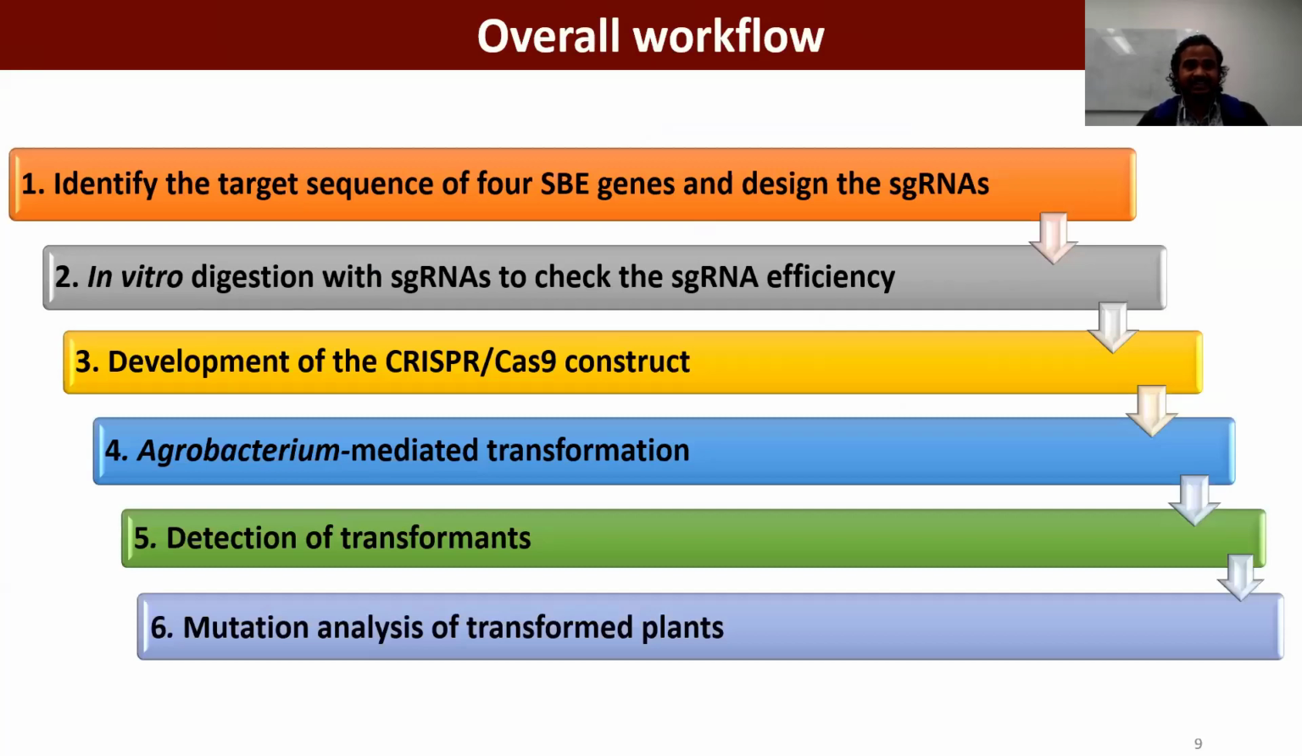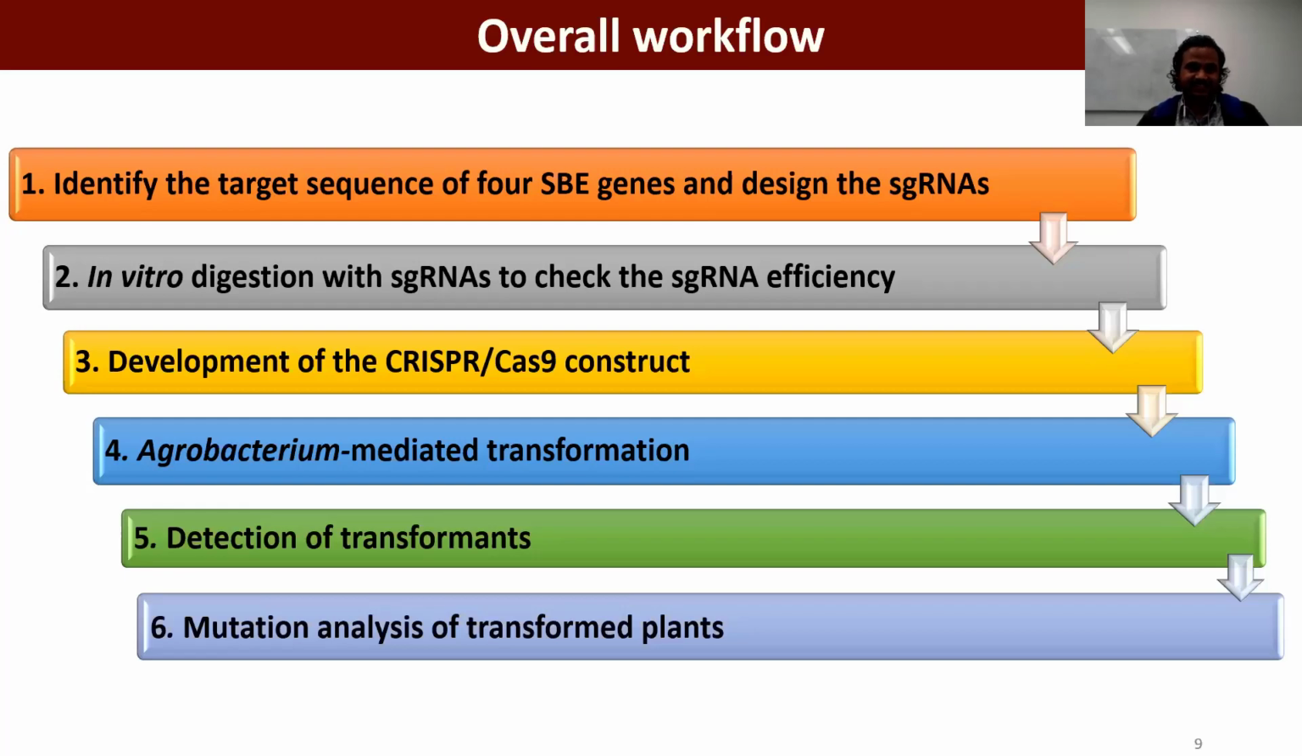We first identify the sequence of 4 starch branching enzyme genes and design the guide RNA in this target region. And then we check the efficiency of the guide RNA by in vitro digestion. Then we developed the CRISPR-Cas9 construct, followed by Agrobacterium-mediated transformation in rice. And finally, we detect the positive transformants by PCR and mutation analysis of these transformants through Sanger sequencing and